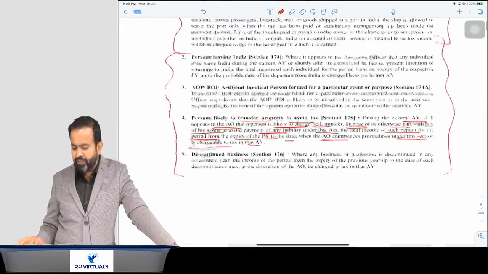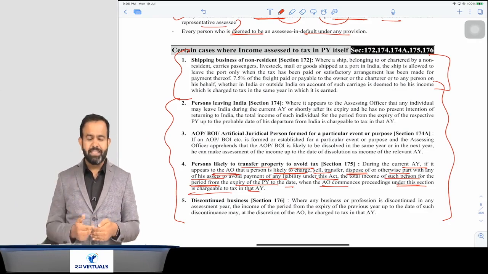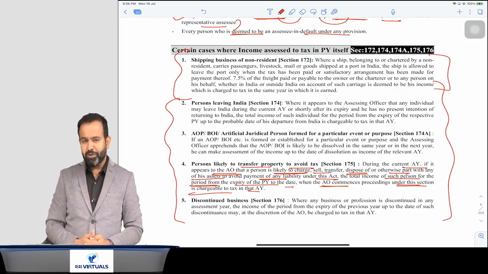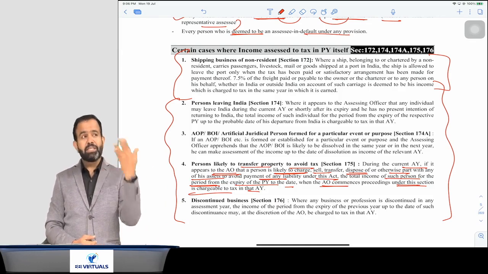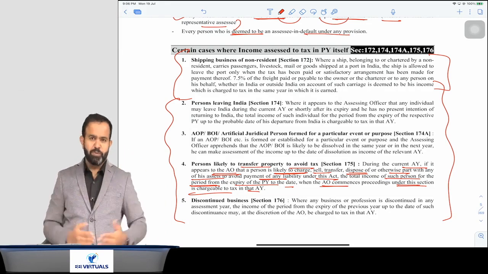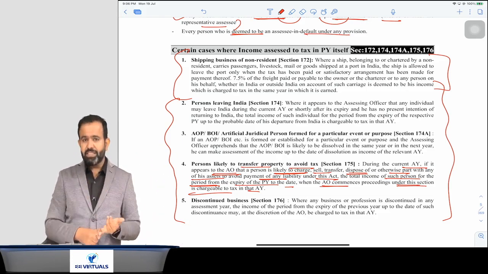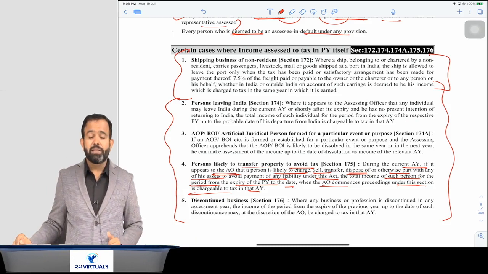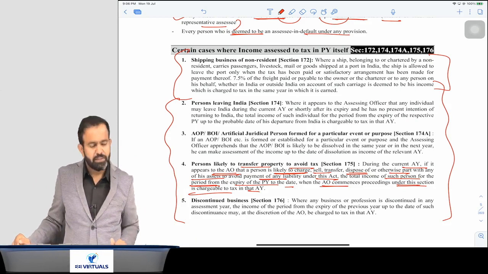Now your revision is only that you have to read this part. Today was the introduction lecture. We discussed what is the Income Tax Act, sources of income tax law, how the Finance Act is passed in Parliament. What is a section? After that, we discussed why the government charges tax. Then we discussed the meaning of Income Tax Act, Finance Act, circulars, notifications, as well as Supreme Court judgments, High Court judgments, and some basic definitions: assessment year, previous year, charging section, person, as well as the assessee. And there are 5 cases in which you have to pay the tax in the previous year itself, means the current assessment year itself. There is no need to wait for the assessment year. You got my point or not?